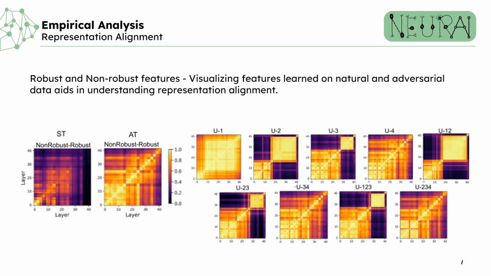Visualizing the features learned on natural and adversarial data and examining the differences helps to understand the representation alignment. For this, we employ the metric centered kernel alignment or CKA. In standard training, there's a noticeable dissimilarity in representations, highlighting the inherent difficulty for naturally trained models to excel on adversarial data. Conversely, adversarial training yields similar early layer representations but diverges in the final layer due to designed perturbations that alter the decision boundaries.